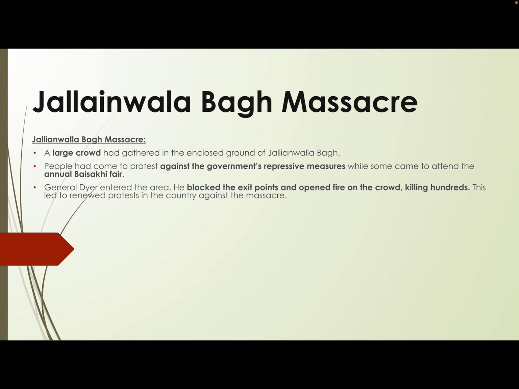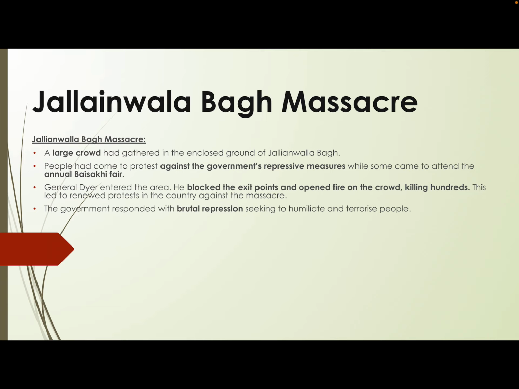This was inhuman. And then this renewed the protest in the country against the massacre. Hundreds of people were killed, as the official data says, but it could be more than that. The government responded with brutal repression again.